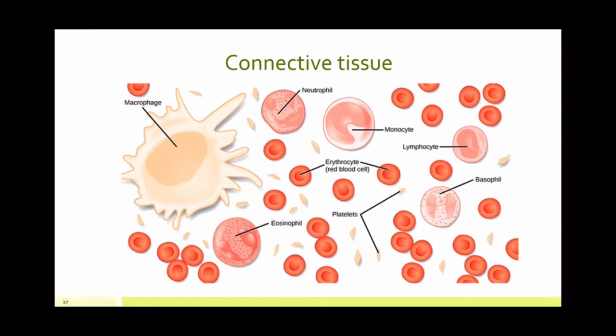We know that blood circulates in our body from one part to another, and it also helps in transportation. As it's circulating in our body, it transports oxygen and nutrients to all the cells in the body, and similarly it collects all the waste materials generated in different parts of the body and sends it to the kidney for excretion. So that is the first connective tissue of our body.